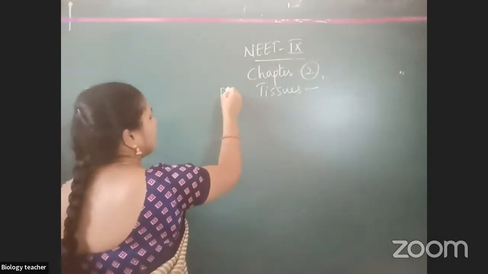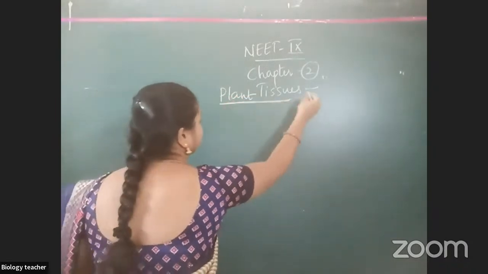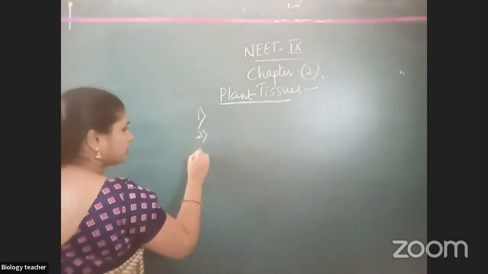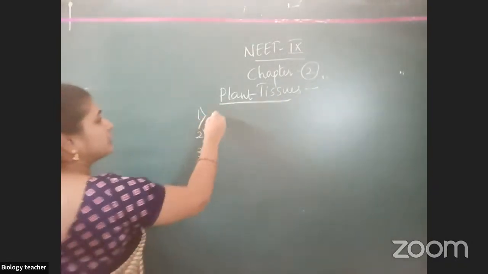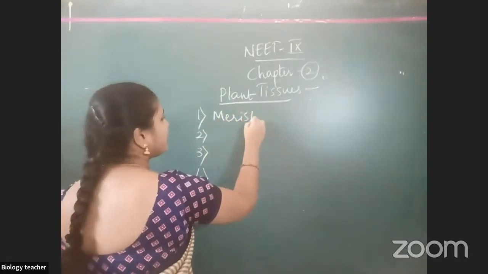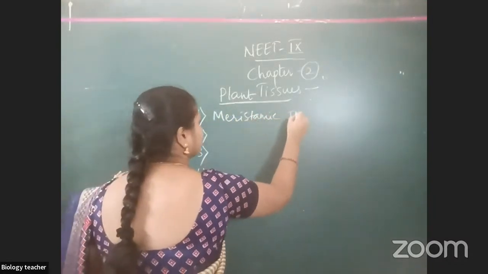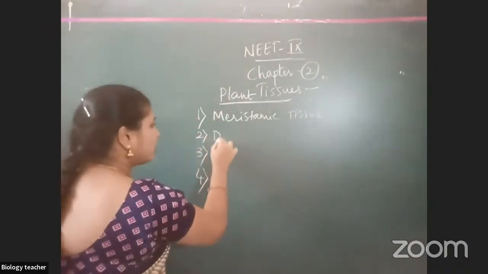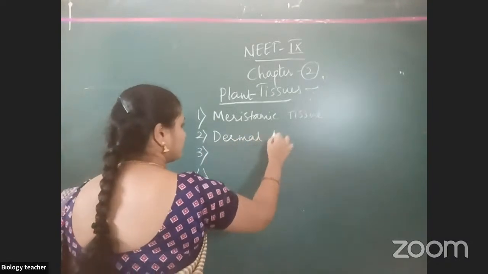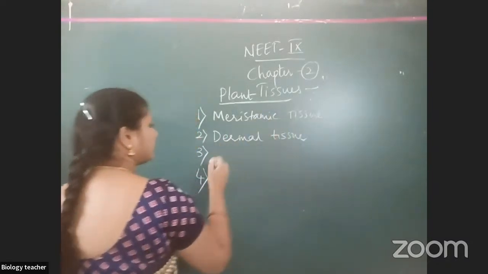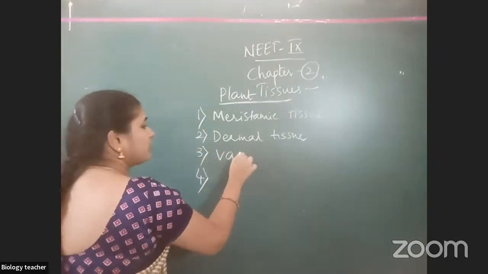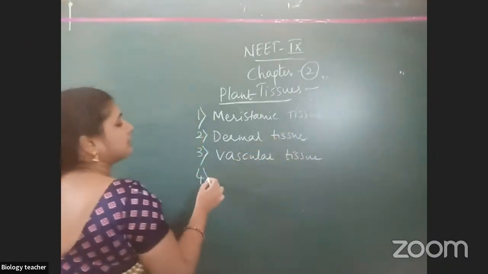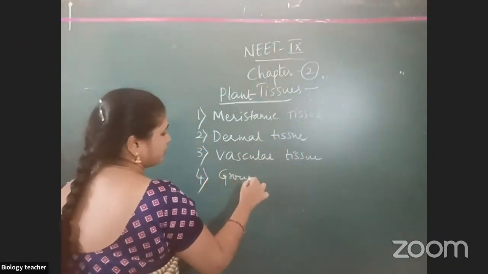So here we are dealing with plant tissues. You have studied four types of tissues: meristematic tissue, next dermal tissue, next vascular tissue, and the last one is ground tissue.